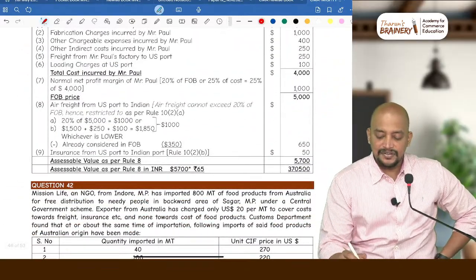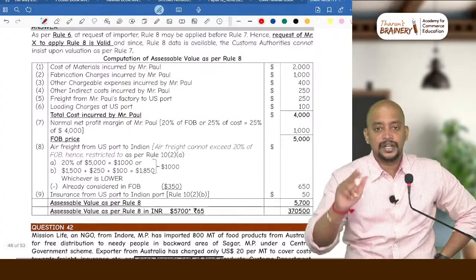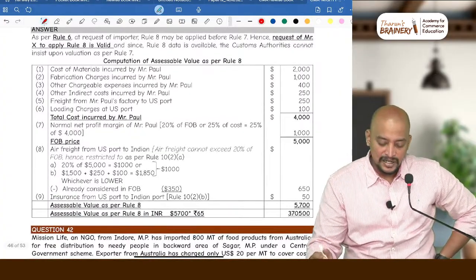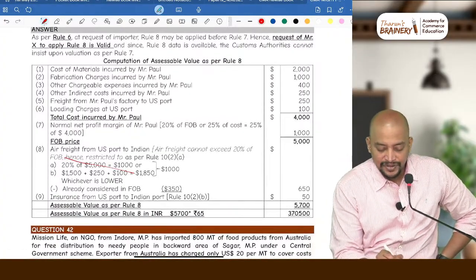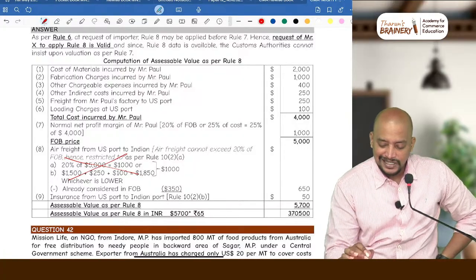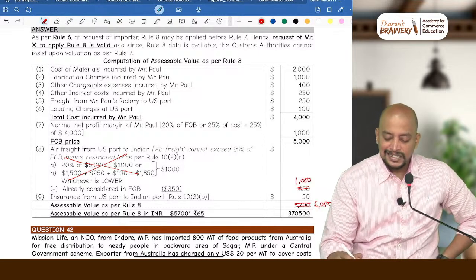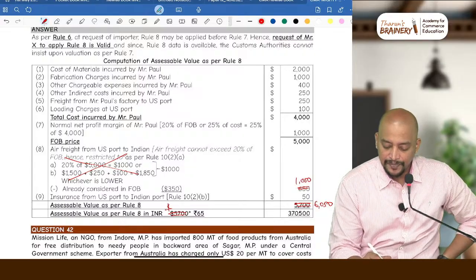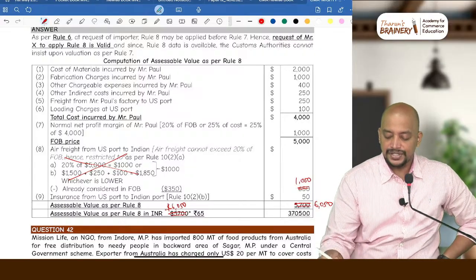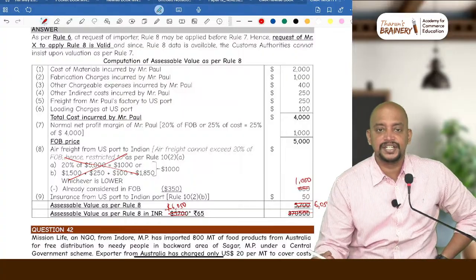So here it is given as 5,070 because I told you that CA adjustment. So we should not do this adjustment for CMA final. We should just take whichever is lower. That whichever is lower is 1,000. So therefore the answer will be 6,050. 6,050 into 65. How much is 6,050 into 65?